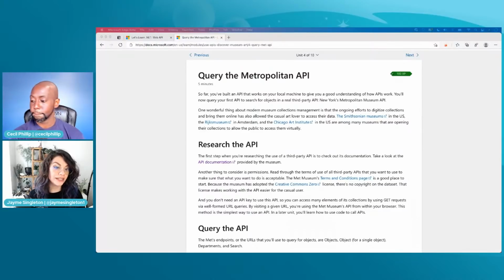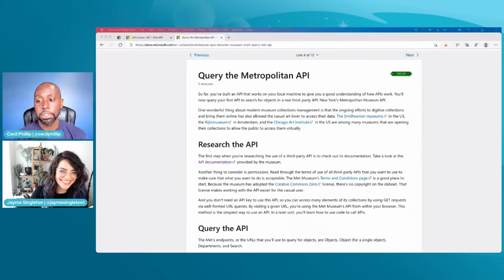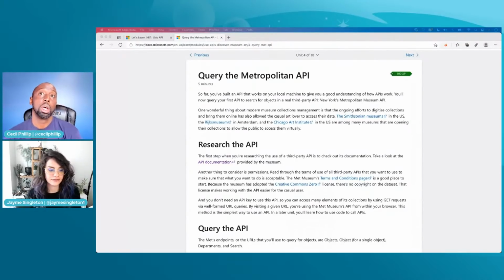REST versus OData. Okay, I mean, it's the same thing like REST versus GraphQL, right? I would say GraphQL and OData are two different formats or two different protocols that allow you to have that flexibility in terms of querying for information. So again, the GraphQL stuff looks a certain way, and they have their way of doing things. And very similar, OData has its own way of doing things.